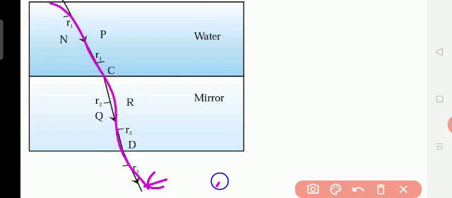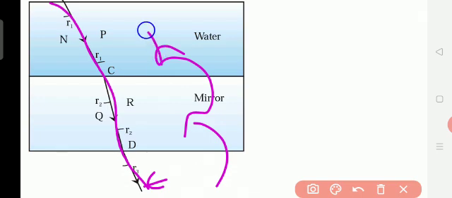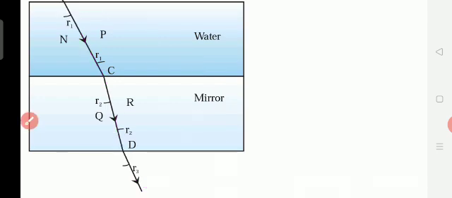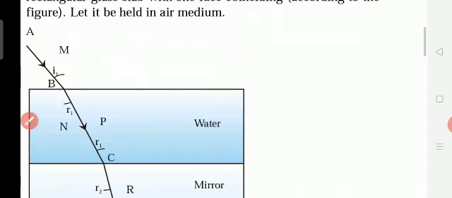According to the second law of refraction, where is the light traveling? E, D, C, B, A. Rarer to glass, glass to water, and water to air. Reversibility. Okay, so that is the principle of reversibility of path of light.